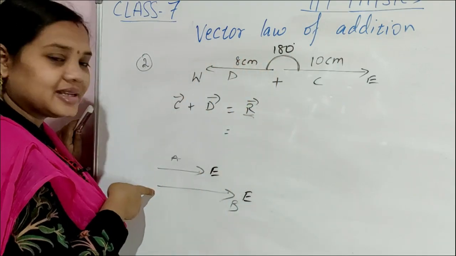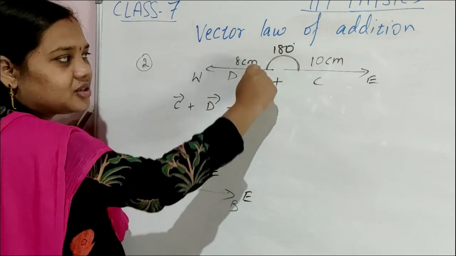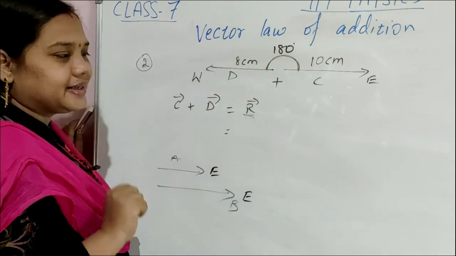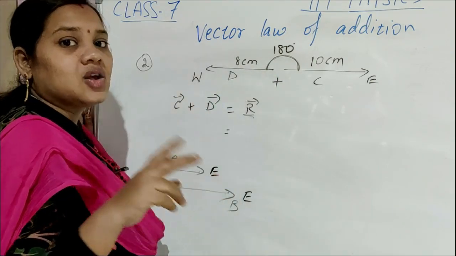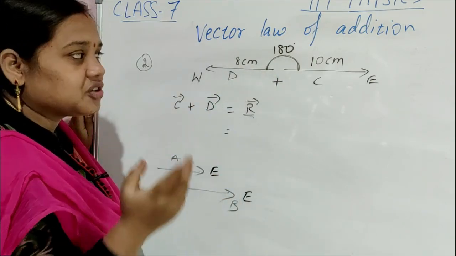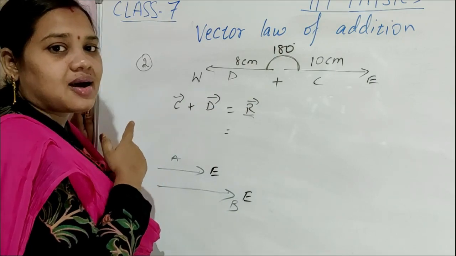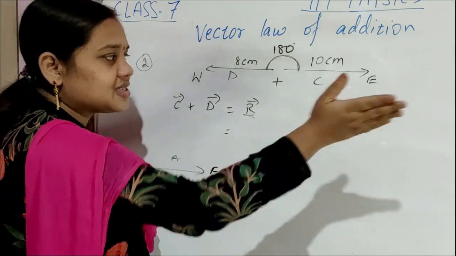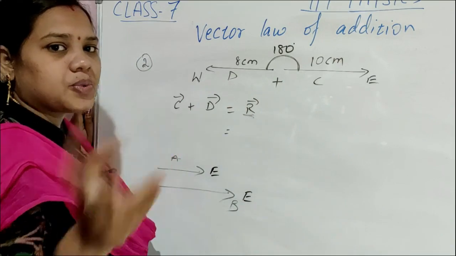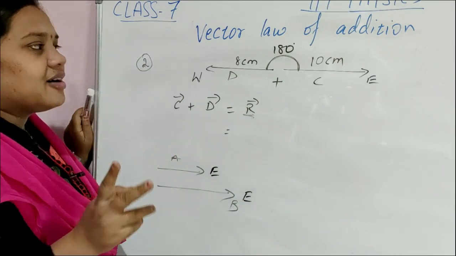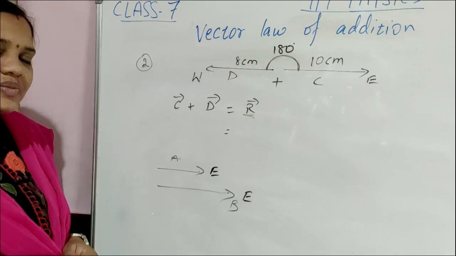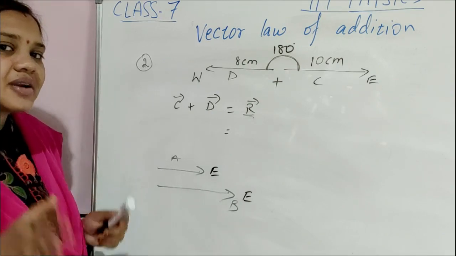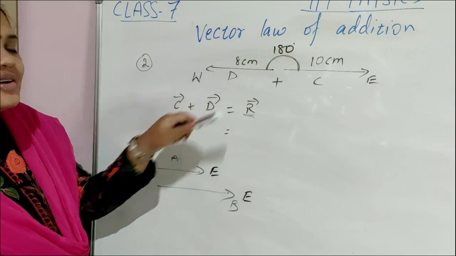Tail to tail angle is 0 degree. Here tail to tail angle is 180 degree. Clear? So here both the vectors are in opposite direction. You can see both the arrows are opposite. One is east, so another is west. Opposite direction. When the vectors are going in opposite direction, that time you have to subtract them to get the